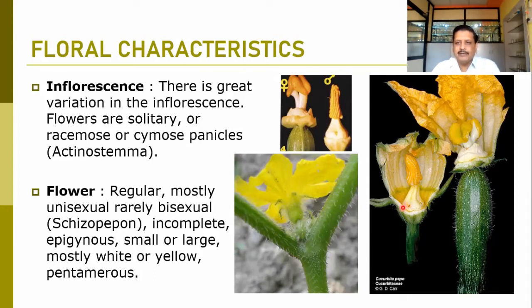Here we have shown the male and female flowers of Cucurbita pepo. This is the male flower. Only the androecium is there, with calyx, corolla, and androecium. Thus, it forms a flower. So it is an incomplete flower again. And here in the female flower, this is the inferior ovary. And here you can find the style and stigma. Androecium may be observed, but they are mostly sterile, or we can say they are in the form of staminodes. So because of sterility, these female flowers are also incomplete here, and calyx, corolla, and gynoecium are present in the female flowers.